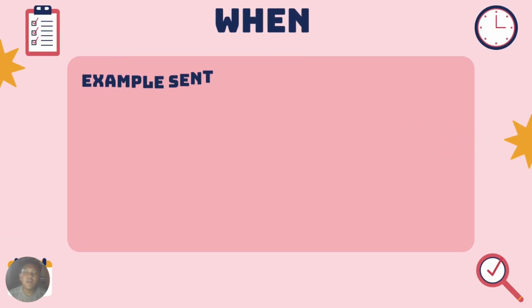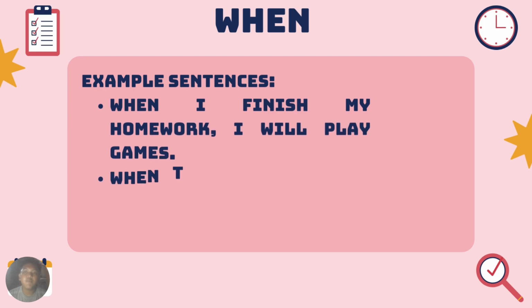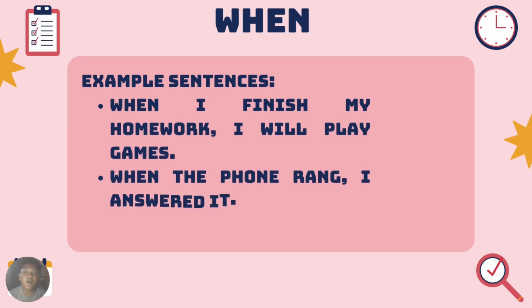First one, when. We use when to show two actions happening at the same time or in sequence. Example, when I finish my homework, I will play games. The second example is when the phone rang, I answered it.